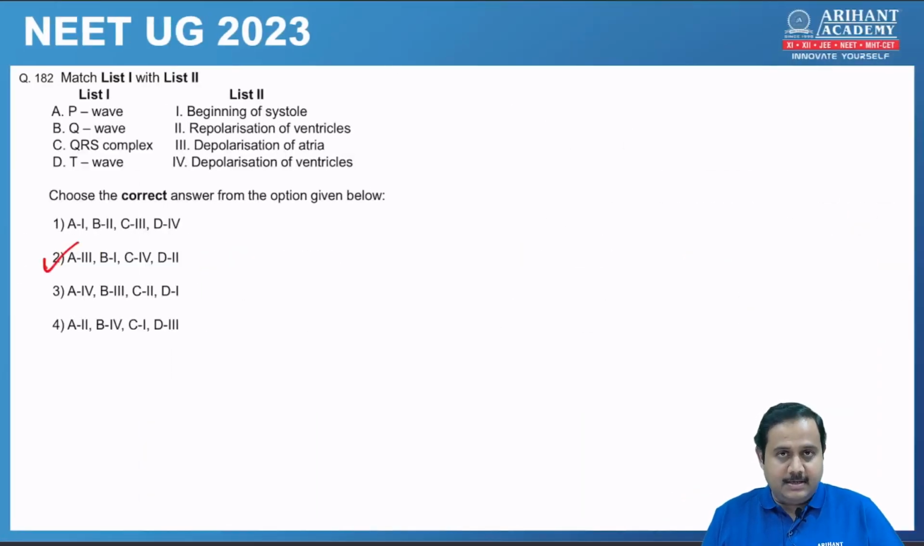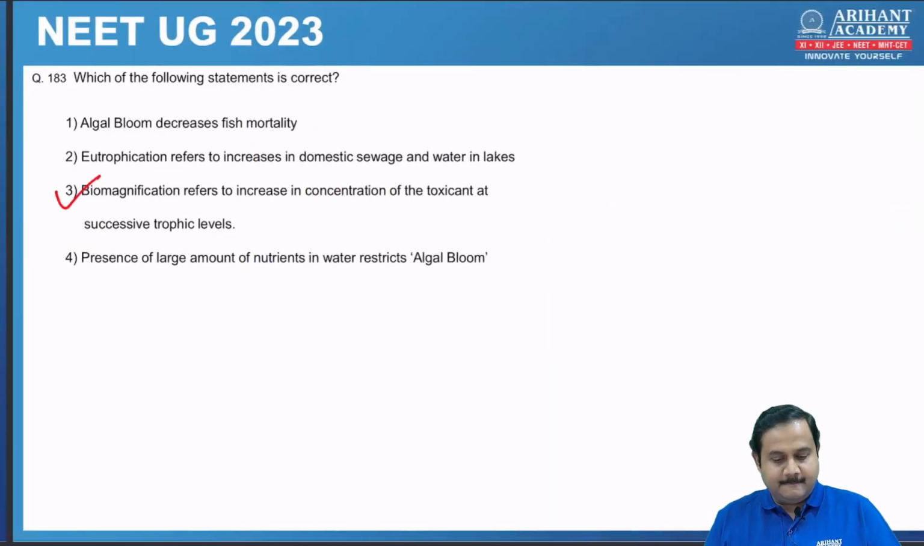182. Again, it's related to ECG, match the columns. So correct answer is number 2. P wave, depolarization of atria. Then you have Q wave, which is beginning of systole. QRS complex, that is depolarization of ventricle, and T wave is repolarization of ventricle.